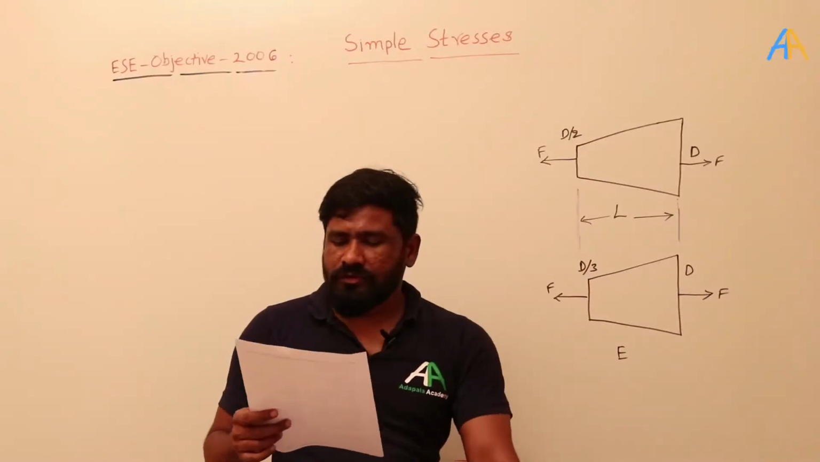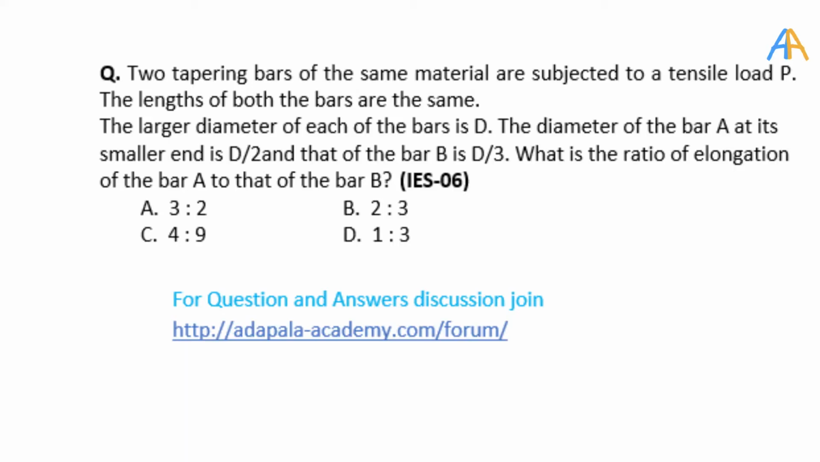Next question was asked in 2006. So two tapering bars of the same material are subjected to the tensile load P. Both the lengths of both the bars are same. The larger diameter of both bars is the same, and it is equal to capital D. The diameter of bar A at its smaller end is D by 2, and that of B is D by 3. So what is the ratio of elongation of bar A to that of bar B?